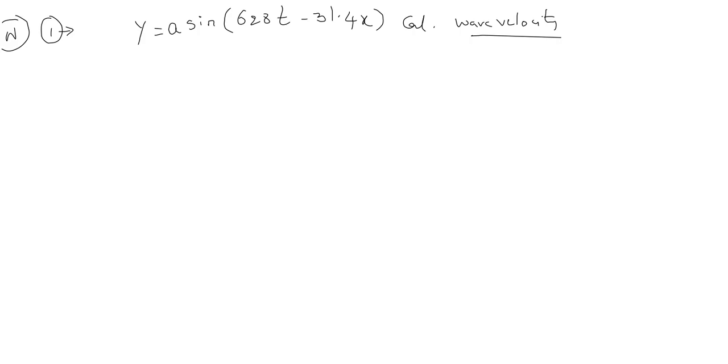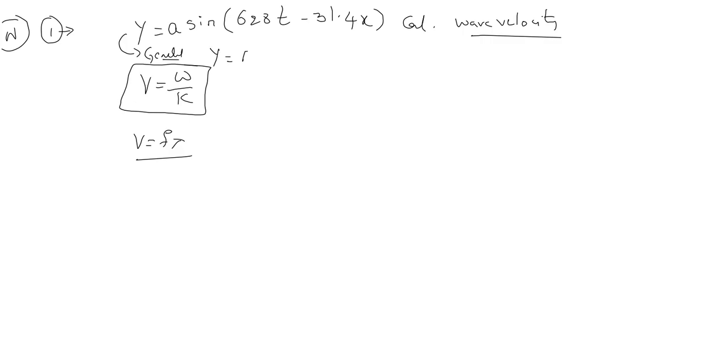What formula can you use? Velocity of the wave, not particle velocity. So the velocity of the wave is equal to omega by k, or you can use f into lambda. Now, how to know this? First you should write this in the general equation form. What is the general equation form of a wave? y is equal to a sin(omega t minus kx).